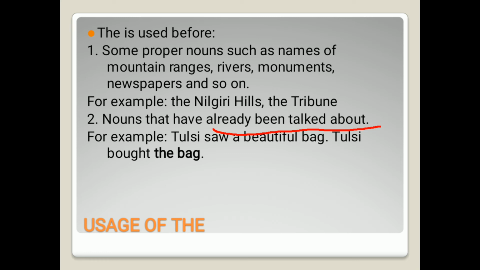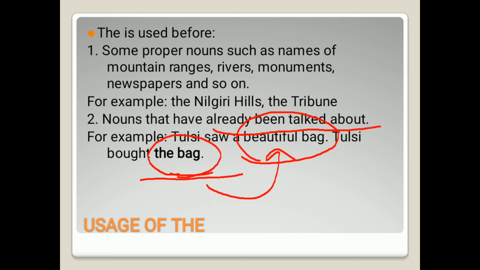Tulsi saw a beautiful bag. Now what did Tulsi see? Tulsi saw a beautiful bag. We are talking about a beautiful bag here. Now in the second sentence the bag is repeated: Tulsi bought the bag. Now as we can see, the bag. Why the bag? Because bag is already given, we have already talked about the word bag in the previous sentence. That is why the is used with the bag.